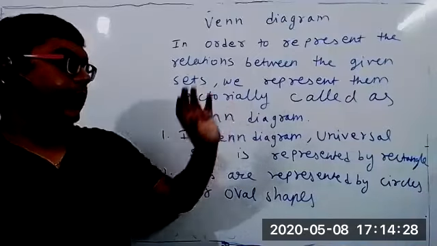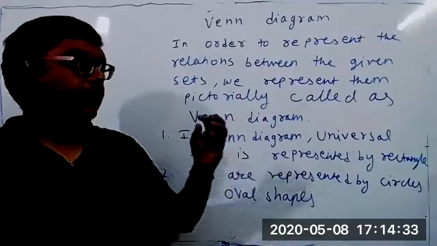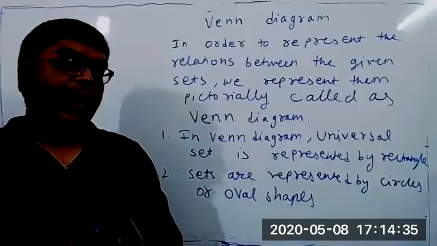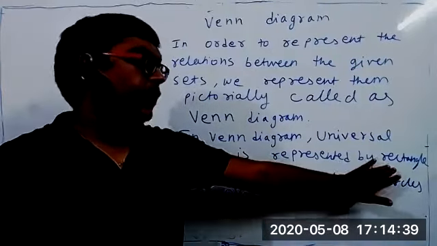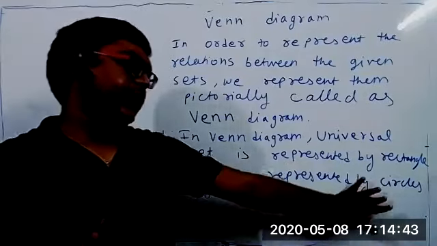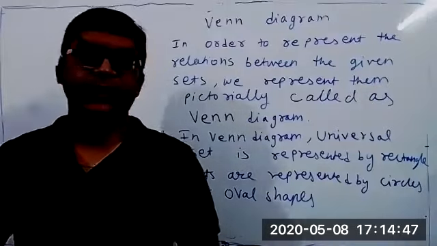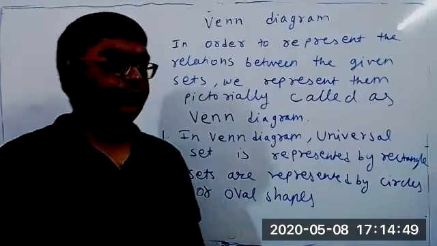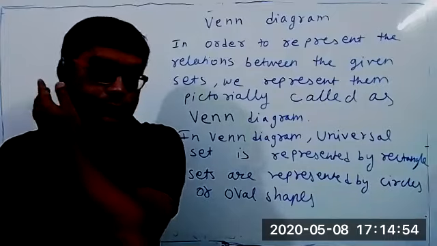To represent that relation, we use diagrams called Venn diagrams. When we draw a Venn diagram, to represent the universal set we draw a rectangle. If we want to represent a particular set, then you can draw a circle or an oval. We don't always have a compass, so you can draw an oval shape. I think this much is clear now, but I have to teach you how to draw it.